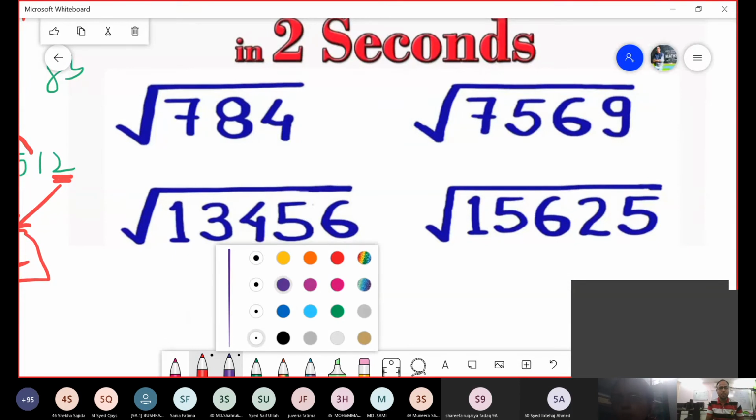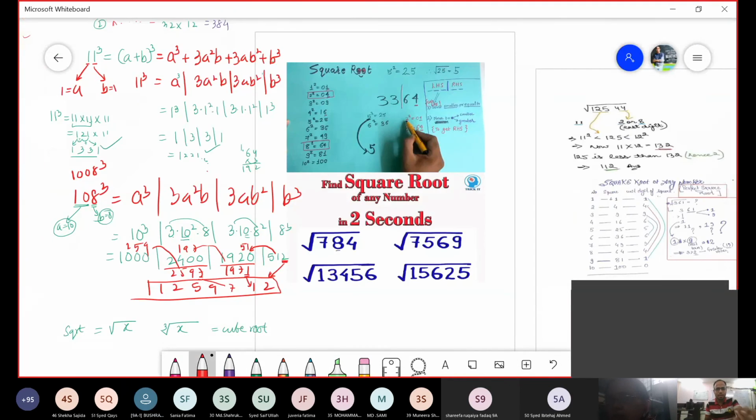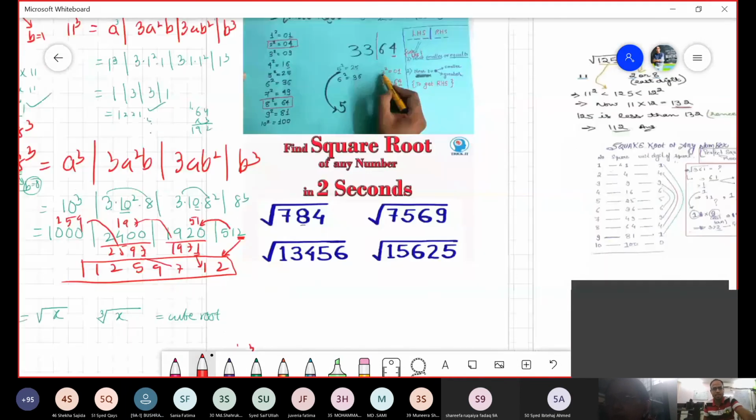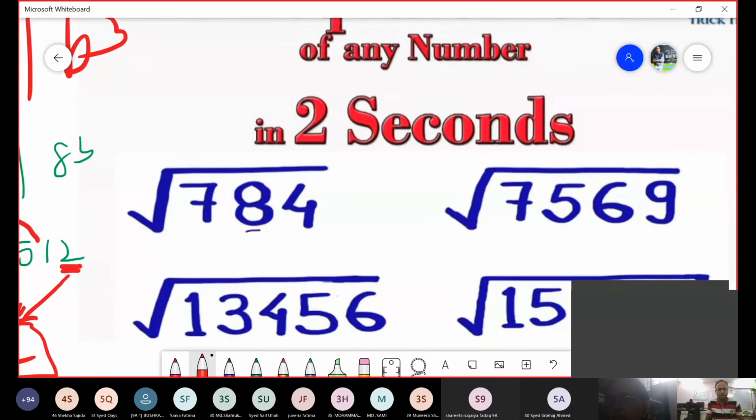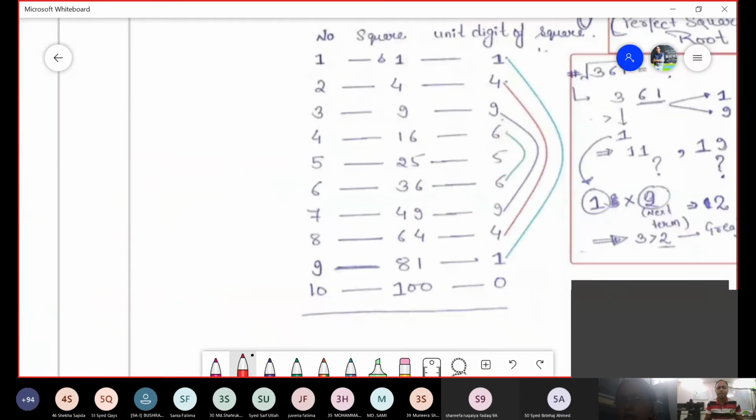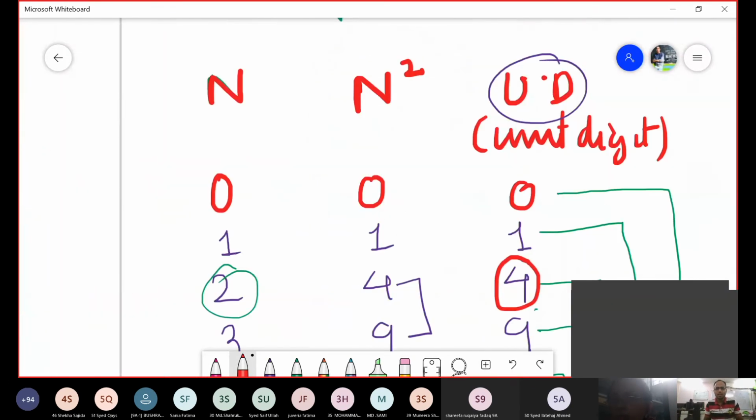2 टुकड़े करते. What are the 2 टुकड़े? What are the 2 divisions? Come on, tell me. One is 4 and 1 is 7. This is the topic of 84 and 7. Now 4 comes when? Let me take you to the table. 4 comes when what happens? Acha, let us remember. 4 comes when 2 is there and 8.